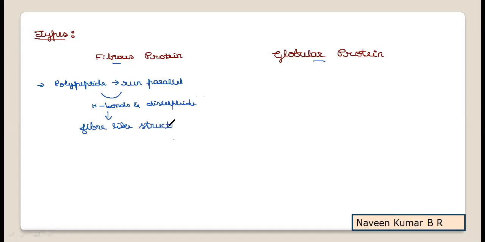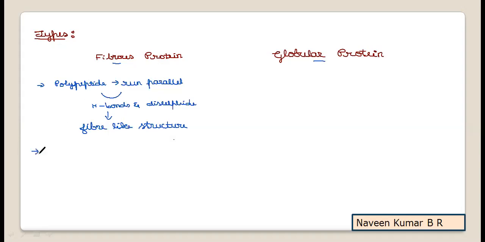Such proteins are called fibrous proteins. So fibrous proteins are fiber-like structures formed when a polypeptide chain runs in parallel direction and is stabilized through hydrogen bonds and disulfide linkages.